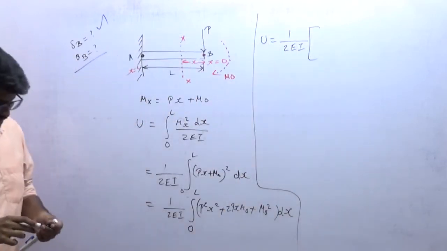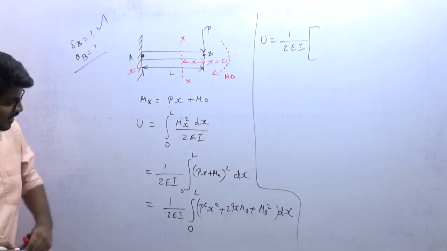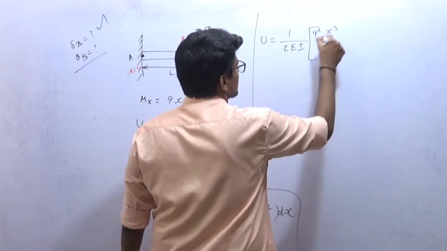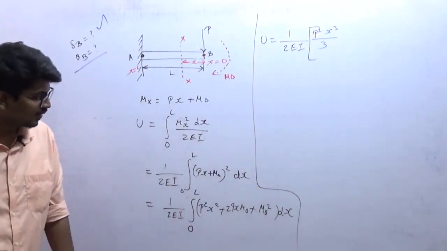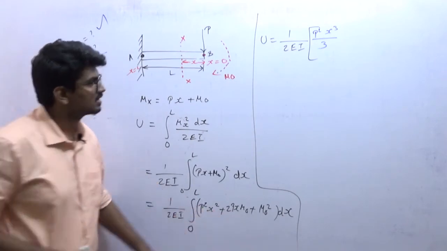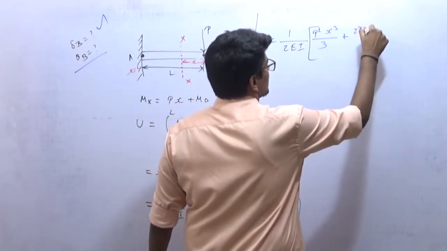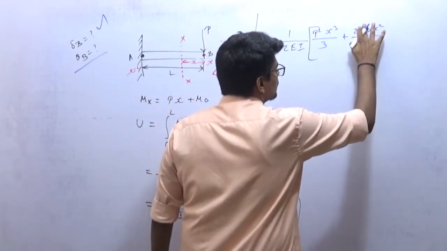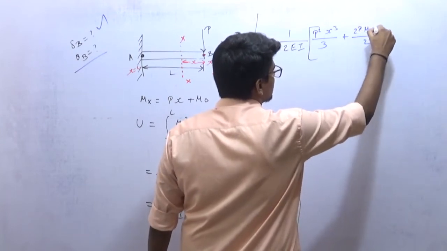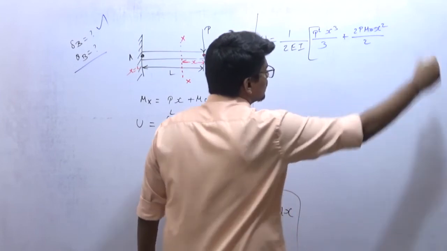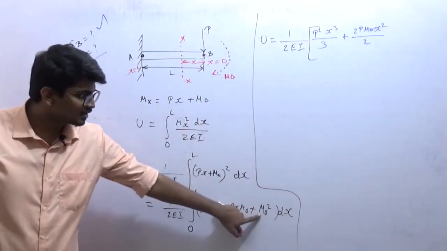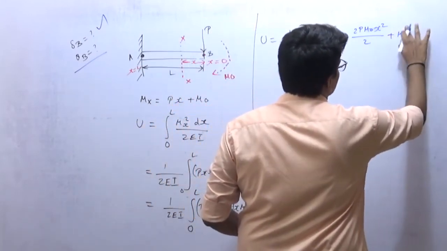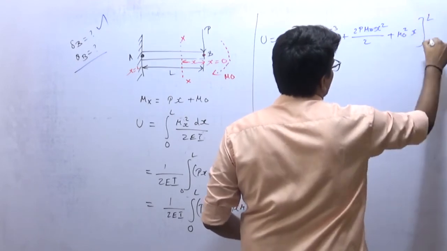Okay, integration. Let me use another color. P is constant, so integrating x square will be x cube by 3. Again 2P M naught is constant, integrating x with respect to x will be x square by 2. Again M naught square is constant, so integrating a constant will be M naught square into x, and upper limit is L and lower limit is 0.